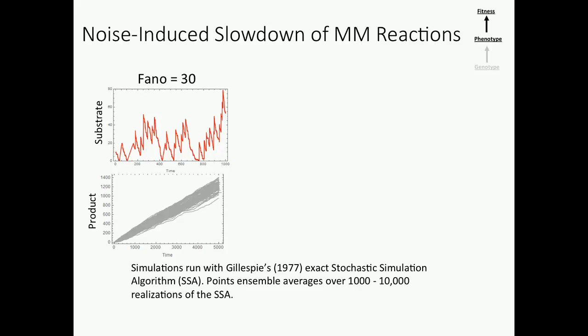So here's a simulation where we have some randomly varying substrate, and down here we show the accumulation of product over time, and each one of these gray lines is a realization of the stochastic process. So this thick black line is the noise-free or deterministic expectation. All of the realizations, or most of the realizations, are below that. The thin black line is our theoretical prediction, which fits very well.